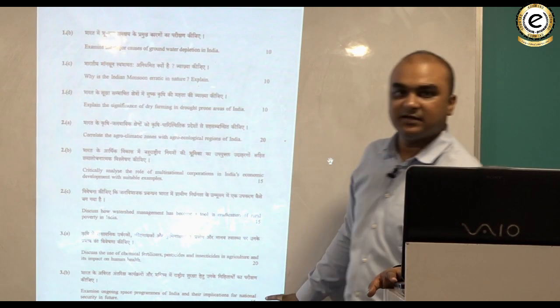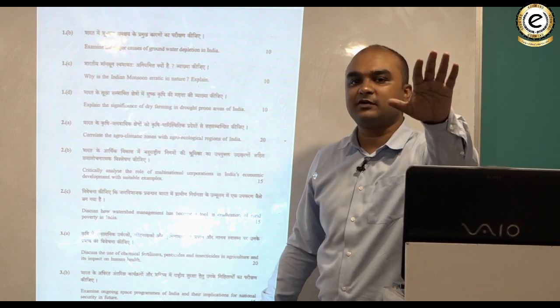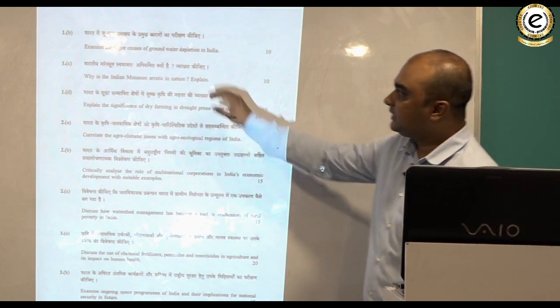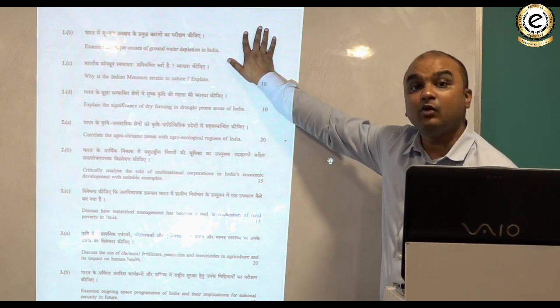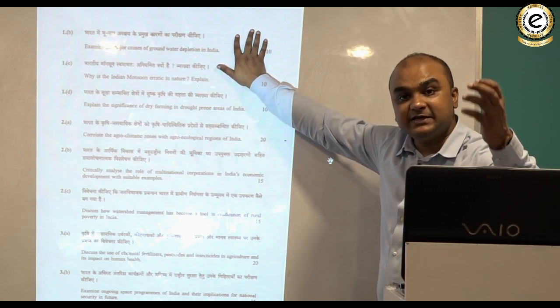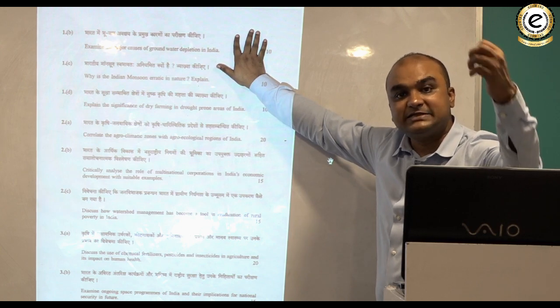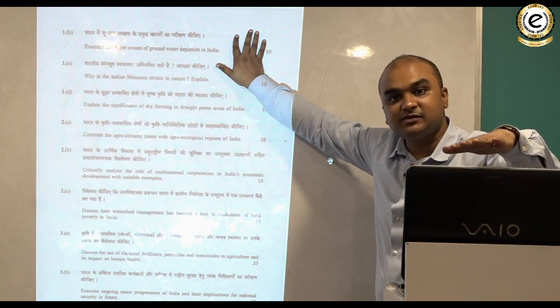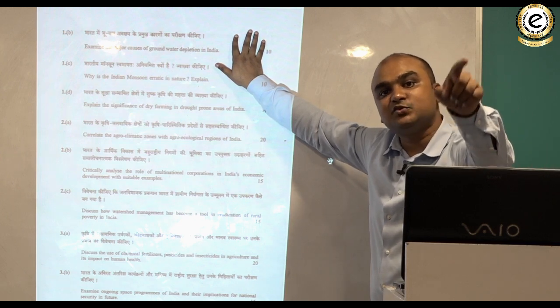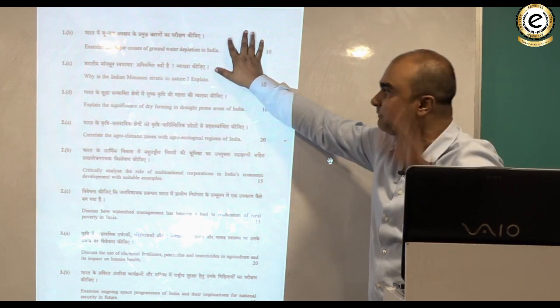And in the rest of the questions you will get a mixture of physical geography and human geography. Like if you see this question, examine the major causes of groundwater depletion in India. Groundwater depletion, it means it is an environmental problem. It relates to the contemporary issues because अभी हो रहा है groundwater depletion, and therefore contemporary issues is a part of physical geography. There are overlapping sections again.